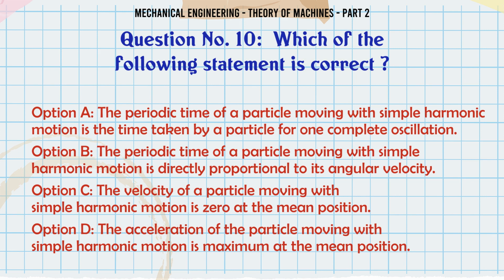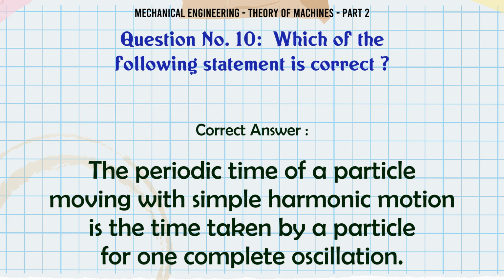C. The velocity of a particle moving with simple harmonic motion is zero at the mean position. D. The acceleration of the particle moving with simple harmonic motion is maximum at the mean position. The correct answer is: the periodic time of a particle moving with simple harmonic motion is the time taken by a particle for one complete oscillation.